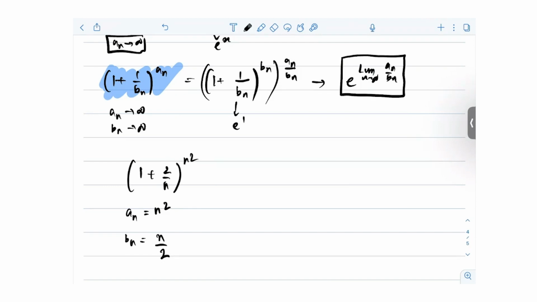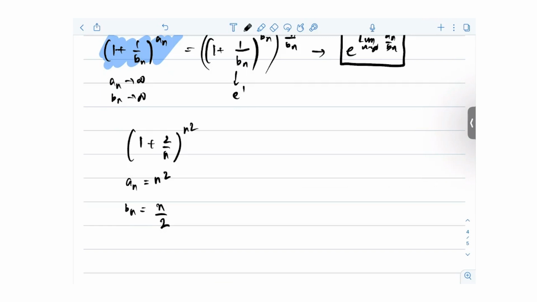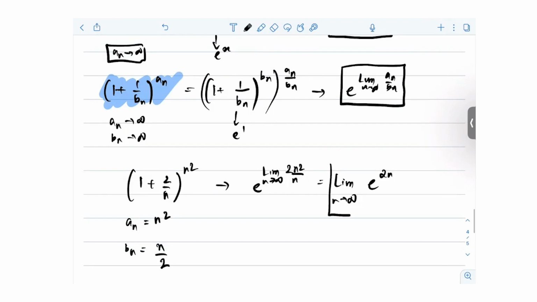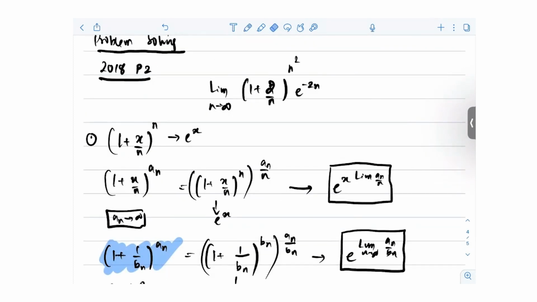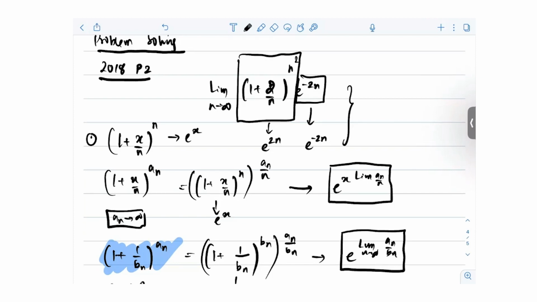That's why it also includes a case of this. Where here you will take bn is equal to n by x. X is a constant, right? So it also takes a general case. In this case, this will go to e to the power limit n tends to infinity an by bn, that is n square by n by 2, which is nothing but limit n tends to infinity e to the power twice n. Did you understand, guys? Twice n. So in the limiting sense, this is going to e to the power 2n, and this is already going to e to the power minus 2n, which is 0. So therefore this will together go to 1.